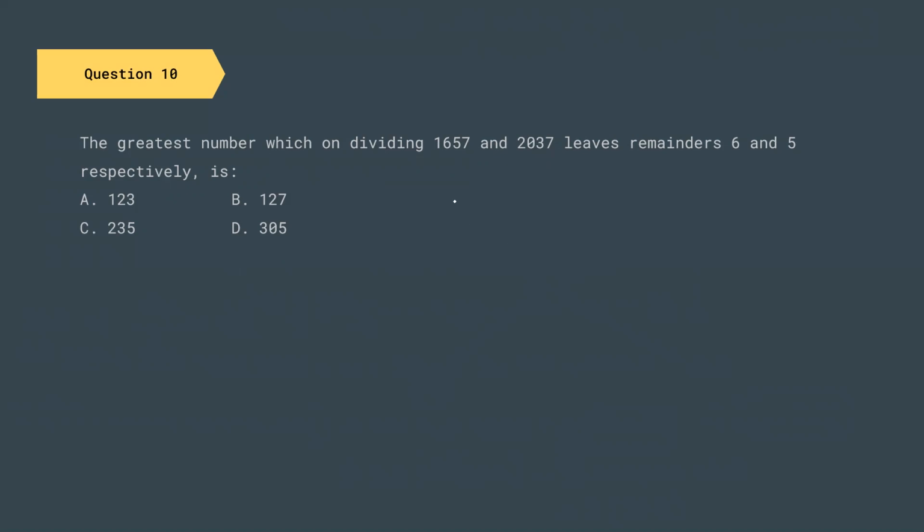So what they are saying is that some number is dividing 1657, and after the division it is giving us a remainder of 6, and this same number when it divides 2037 gives us a remainder of 5. So what I can write, let us assume that the number is x.